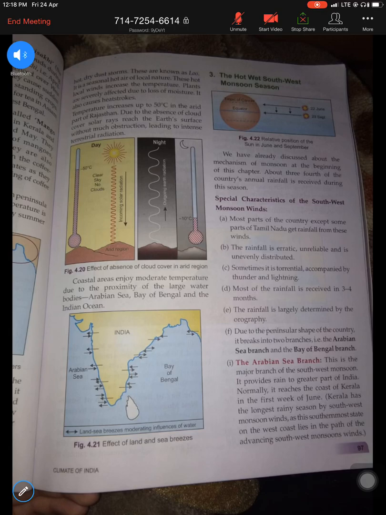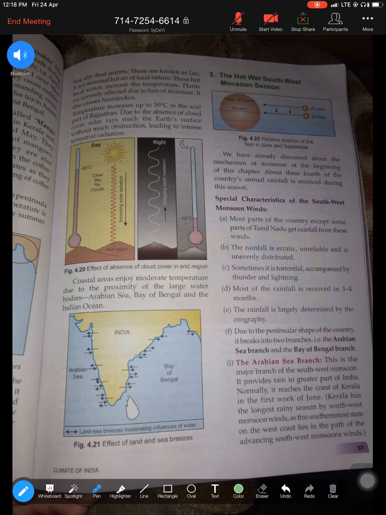Now, the second thing that you must know is why temperature increases to 50 in the arid part of Rajasthan. This picture gives you a clear representation of the arid or desert region during day and night. Let's have a look at daytime. During the day, there is no cloud. So what is happening? Maximum rays of the sun